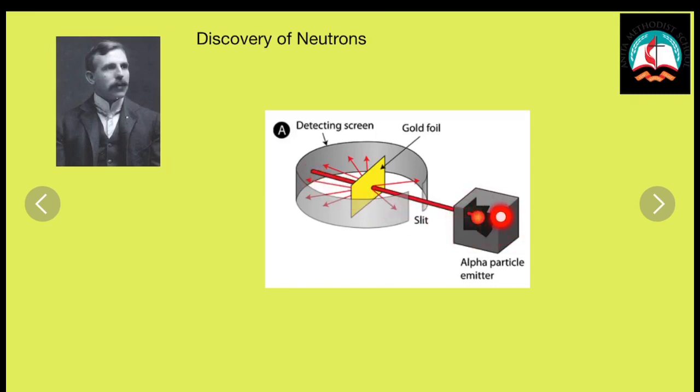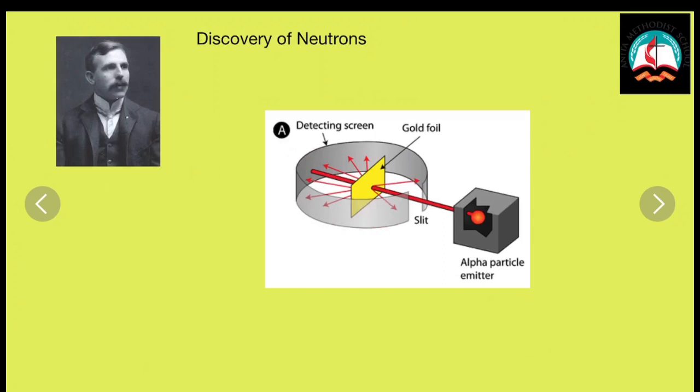Why did he use alpha particles? Because they have high energy and are heavy. So when they strike the gold foil, they pass through it and travel in a straight line. Now, can you see a screen around the gold foil? This is a fluorescent screen, and when alpha rays strike it, it starts glowing.